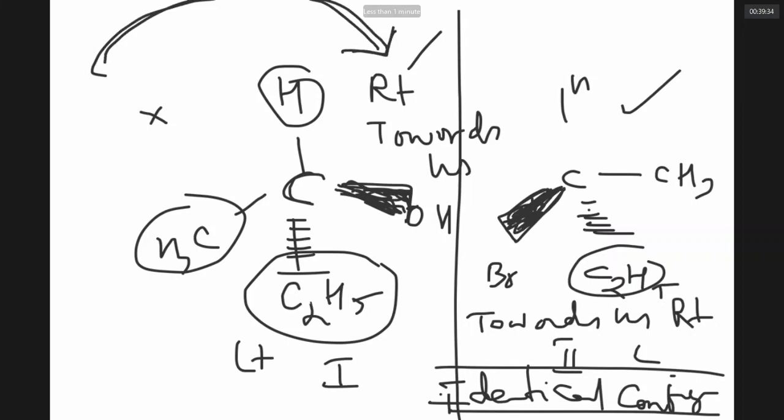If you write the OH group going away from you and the ethyl group coming towards you, that is its mirror image, and that will rotate the plane polarized light in the anti-clockwise direction. This is optical activity. But if I am talking about alkyl halides, if the Br is coming towards you, that is, if the Br is towards the right and the ethyl is towards the left, then this compound may